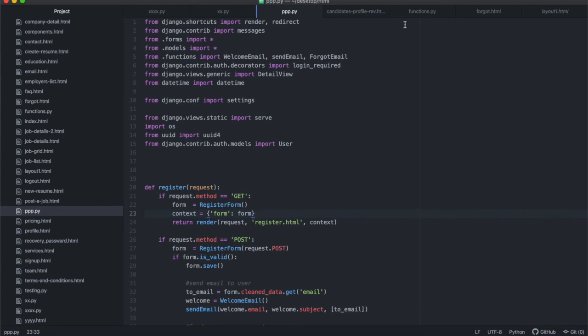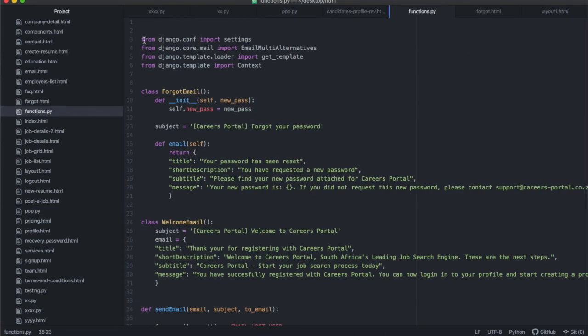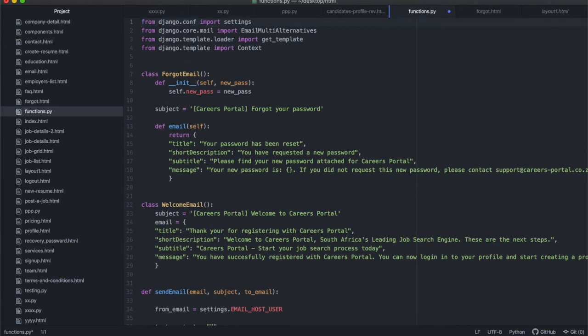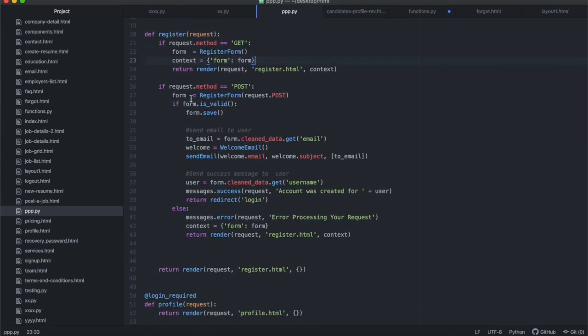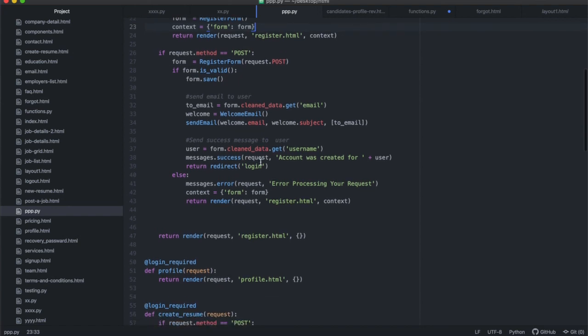Okay, so go ahead and create a file called functions.py. I've created a file over here, and this is where I'm going to write complex functions, including functions like sending an email, because writing an email is maybe 10 lines of code, and I don't want those lines of code inside of my view function. Basically what you want in a view function is just all the context that you want to send to the front end. And if there's a function, you actually just want to call the function, but the detail of that function you can write somewhere else, and then display messages. You don't want a lot of things happening inside of your view file, all right?